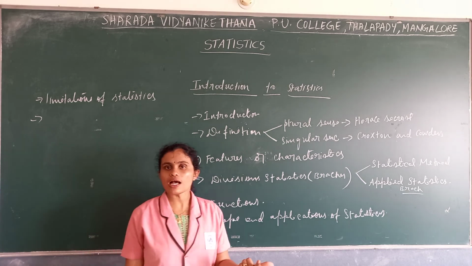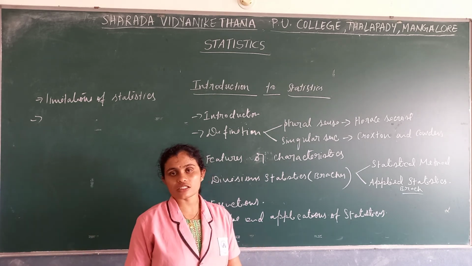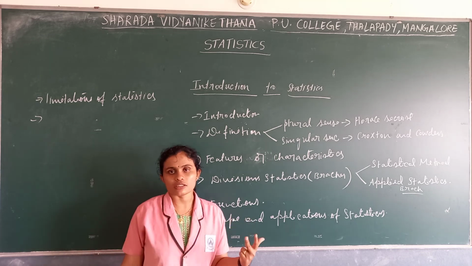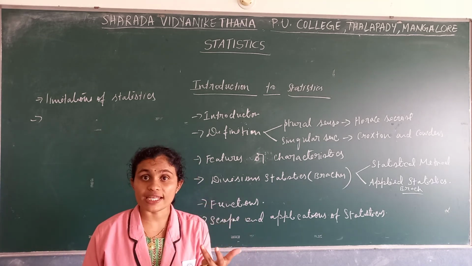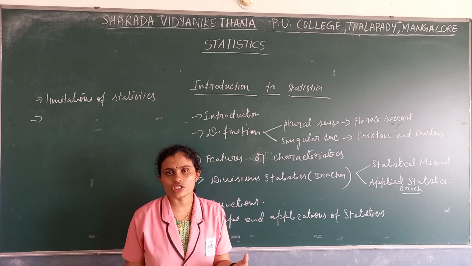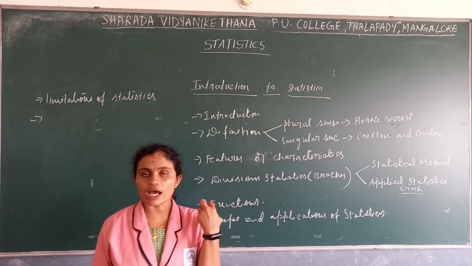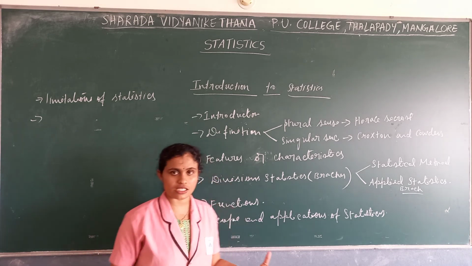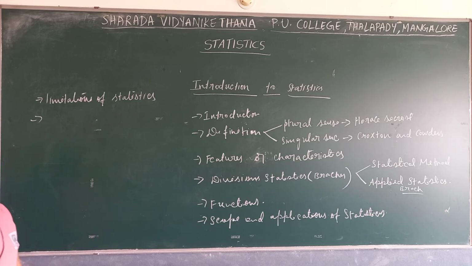It does not deal with qualitative data. Statistics should be used by experts. We can get the result only on an average, so it cannot be accurate. And there should be uniformity and homogeneity of data. We need a similar kind of homogeneous data in order to apply statistics. Those are the limitations of statistics.